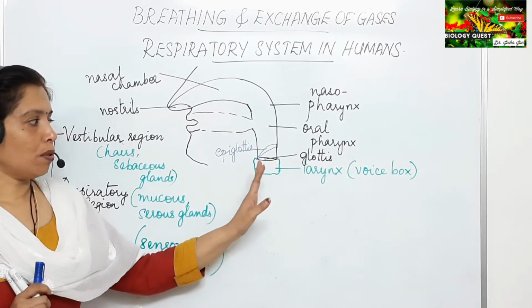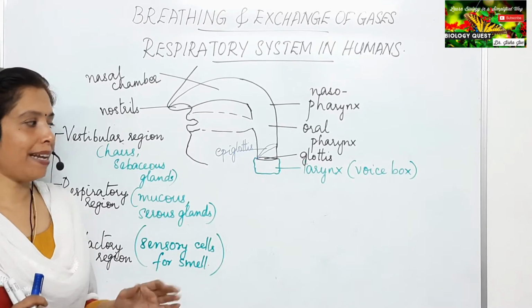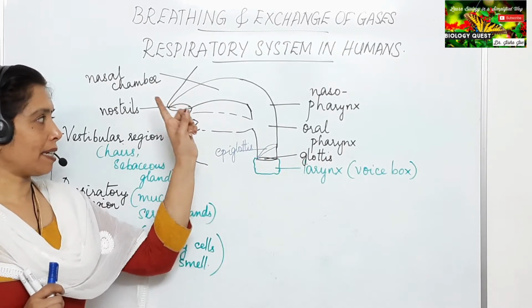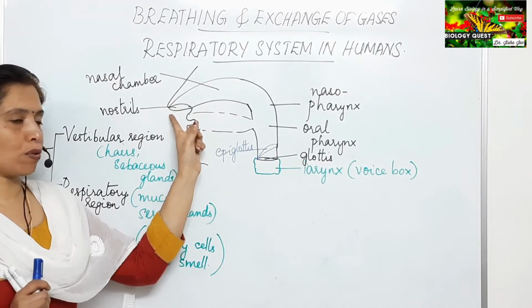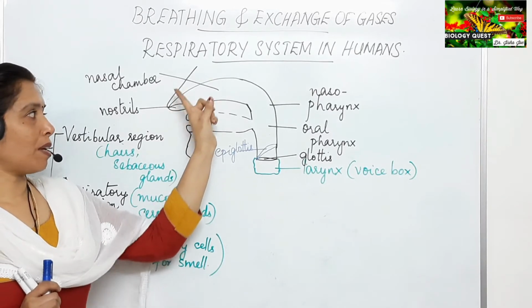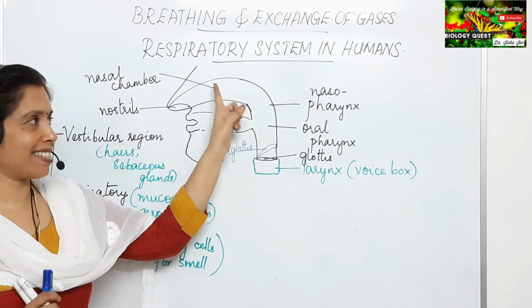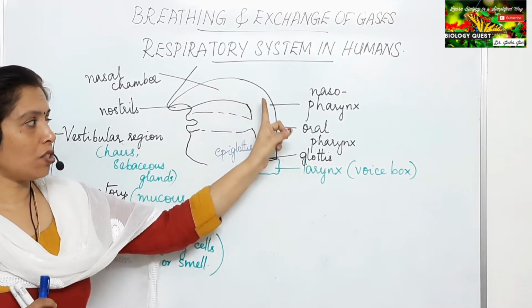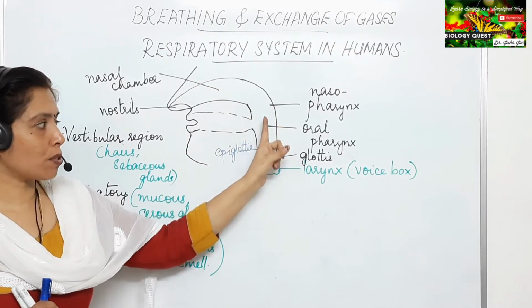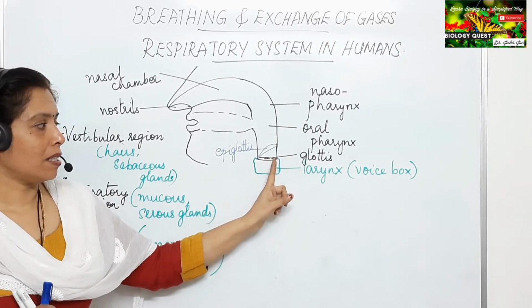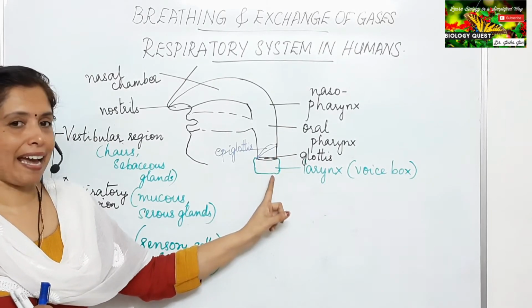So that is with regard to the larynx. Again, starting from the beginning, we have the nostrils. Through the nostrils the air reaches the nasal chamber. From the nasal chamber it passes through the pharynx and reaches the larynx.